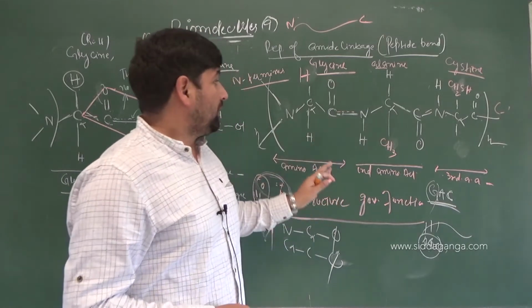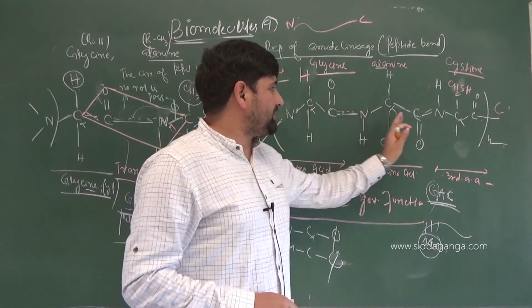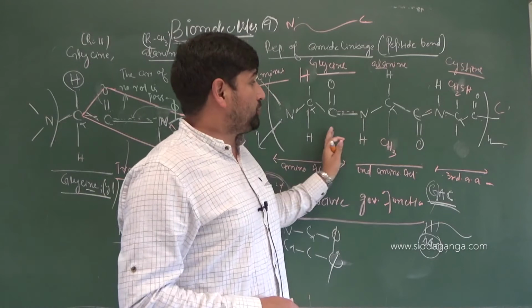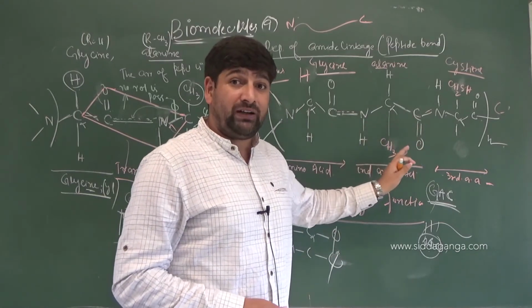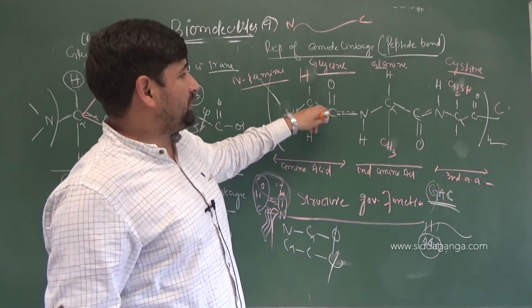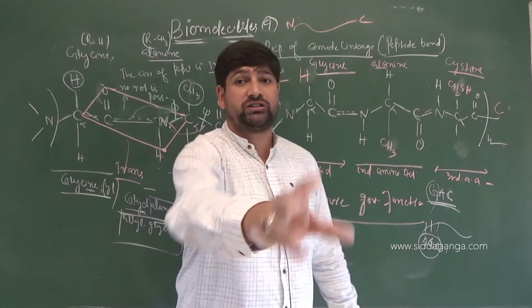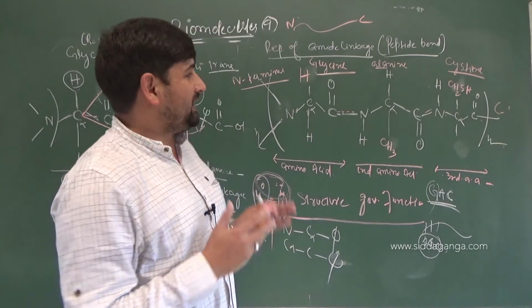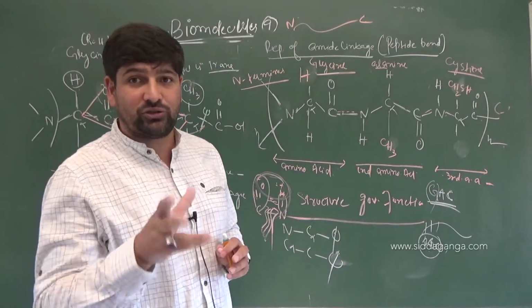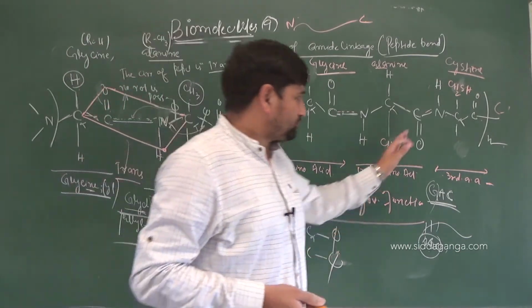Number 2, when you move from one amide linkage to the next amide linkage, you should have an alternate arrangement of the amide linkage. That means if one is going above the plane, the next should be going down the plane. It has a reason that we will discuss when we discuss the secondary structure. See, nature has maintained these things so accurately and so beautifully. Clear?